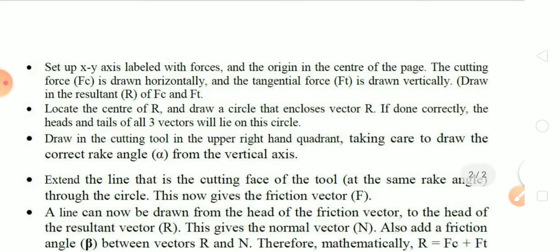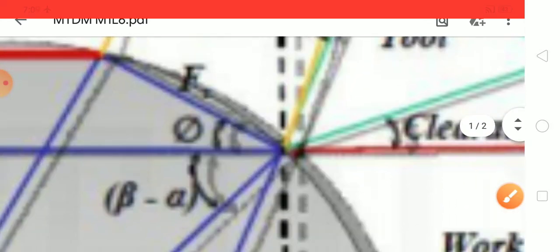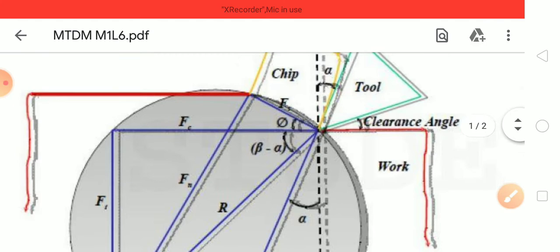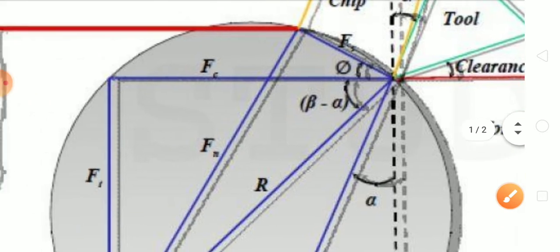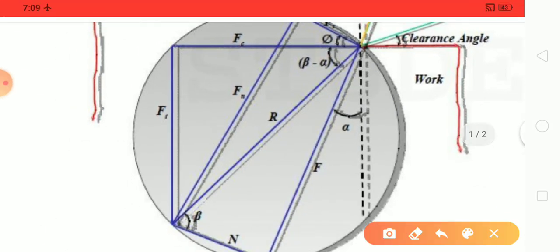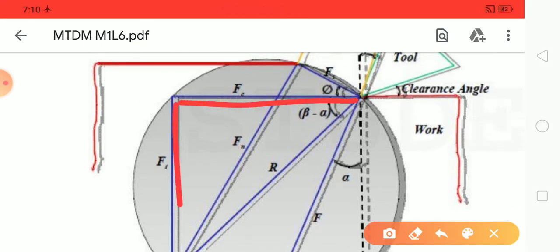First of all, set up XY axes labeled with the forces, and set the origin at this point. See here, this is the origin. All the forces originate from this point. This is the cutting point. So first of all fix a point as origin, and from the origin draw the x component FC. This is the x component and this is the y component. Just draw FC and FT.